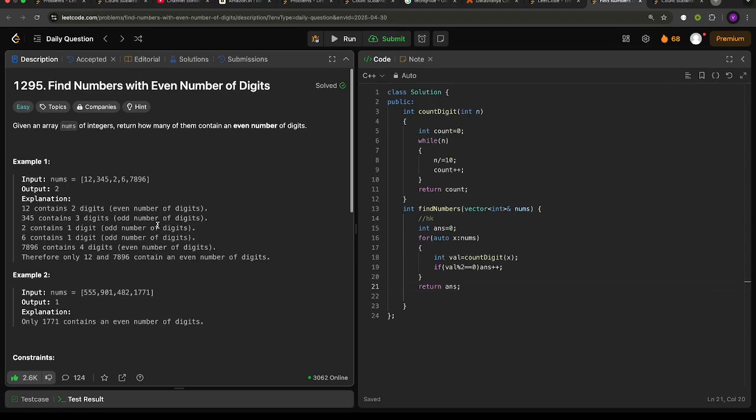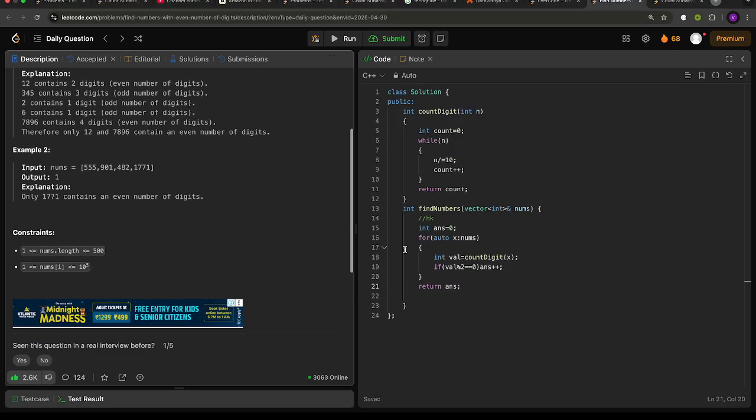So it is pretty much a straightforward question, because it is of easy type. We can directly implement it using brute force, and the constraints are also very small. So what we can do, we can declare one answer variable, initially its value is 0. Then we define one function which will count the number of digits present in each number of the array.